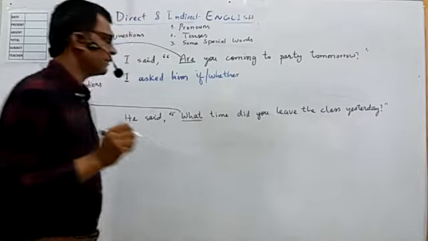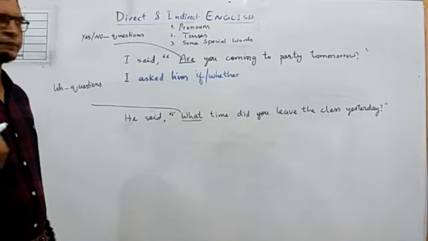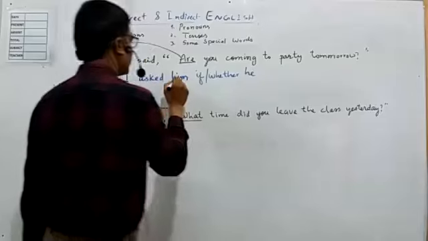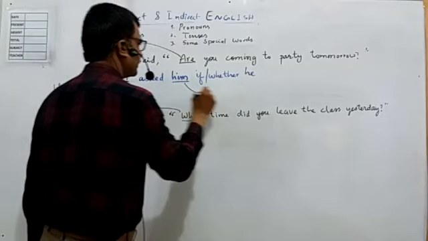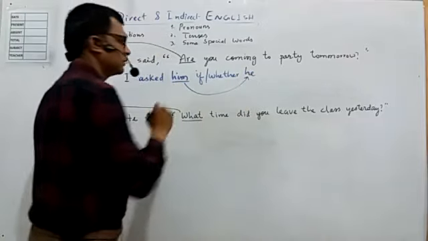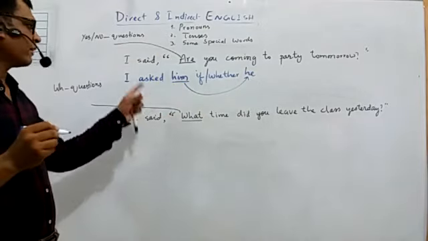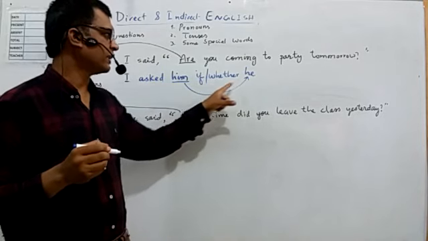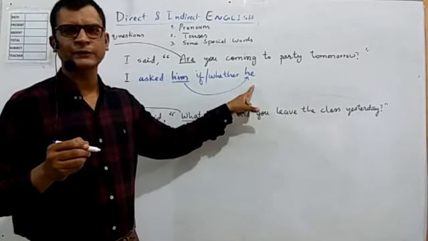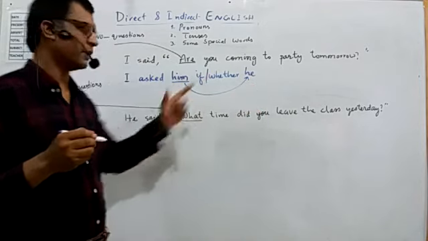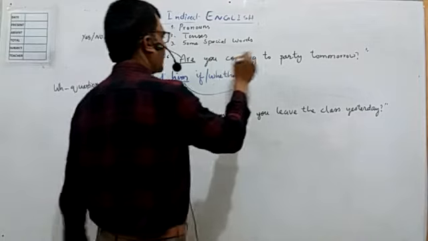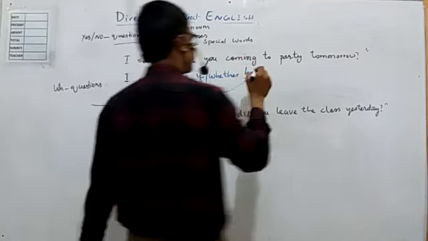Because I have used him, therefore I will be using he. If I used her, I asked her if or whether she, then it will be a female pronoun. So I asked him if he, are you coming is present continuous.